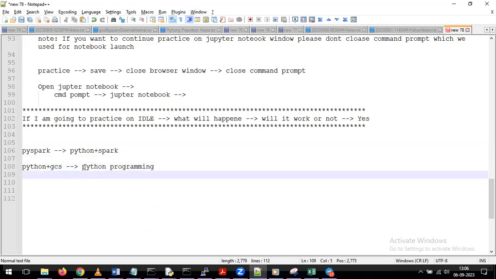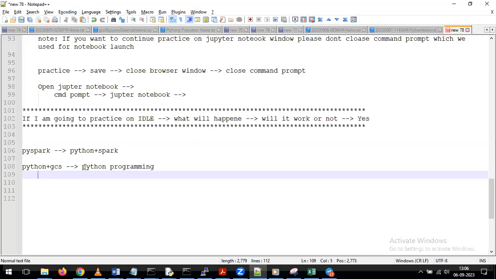Like last time we used SQL with PySpark. Yeah, same way. So we are going to use Python with GCS. In the same way, we are going to use Python with BigQuery. To understand those topics only, we are trying to understand Python programming. Yeah, so again we have to create buckets and all those by using Python.